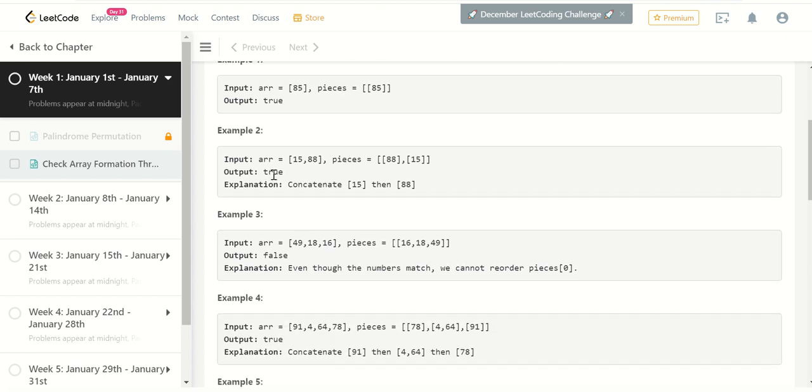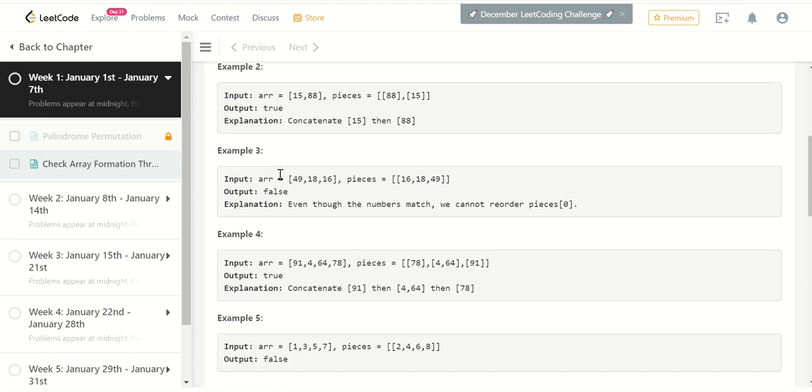Let's talk about example 2. Here we are given an array with elements 15 and 88, and the pieces given are 88 and 15. If we look at it carefully, these two are independent arrays which could be reordered. Hence, we'll pass through each of the elements given here. First is 15, which is present here, yes. Now we'll move to the other element, which is 88. That is also present here and could be placed after 15 as well. Hence, we will return true.